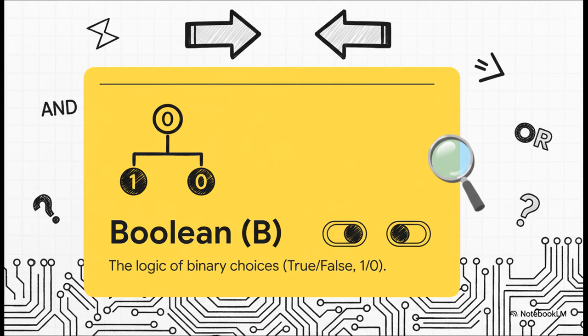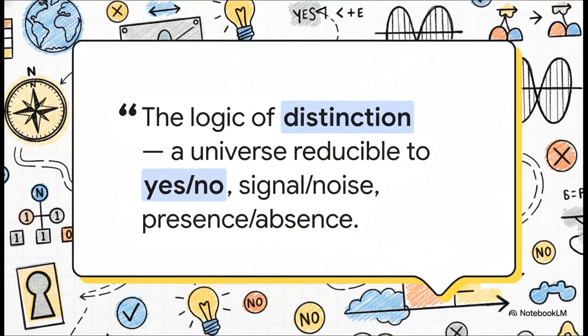All right, next stop, B for Boolean logic. This is that simple but super powerful logic of binary choices: true or false, on or off, 1 or 0. It's the most fundamental decision-making tool on our map, that point where any path either exists or it doesn't. And don't let that simplicity fool you, because it is profound. Boolean logic is the logic of distinction itself. I mean, it's the bedrock of all digital computing, proving that even the most complex systems can be broken down into a series of simple yes or no questions.